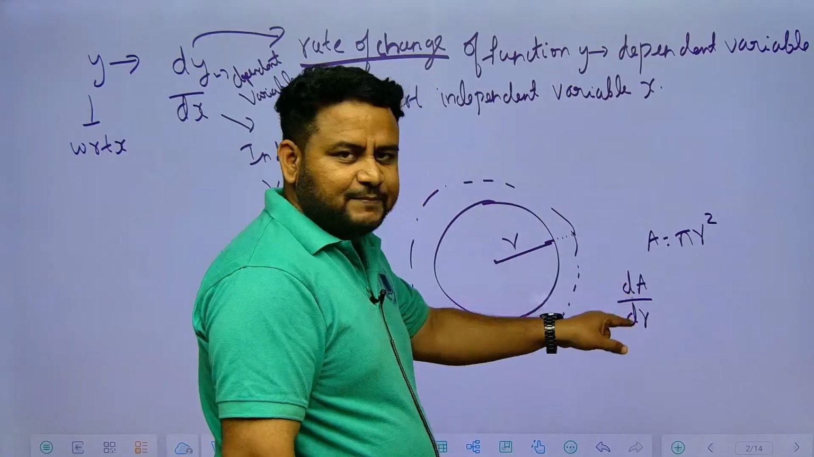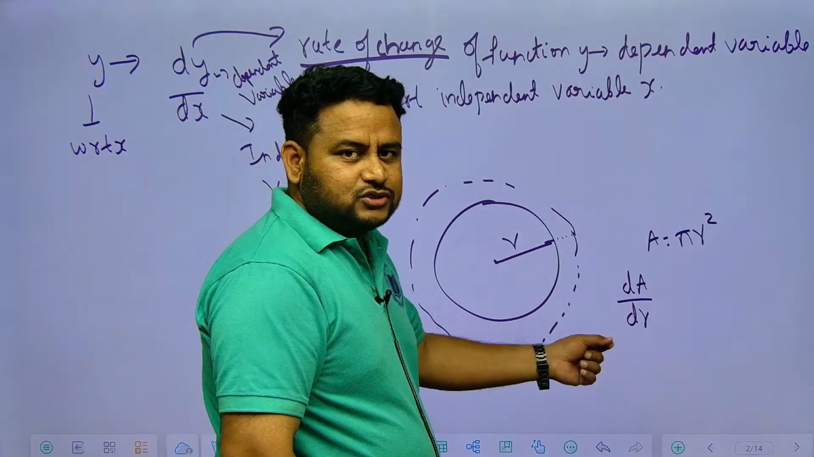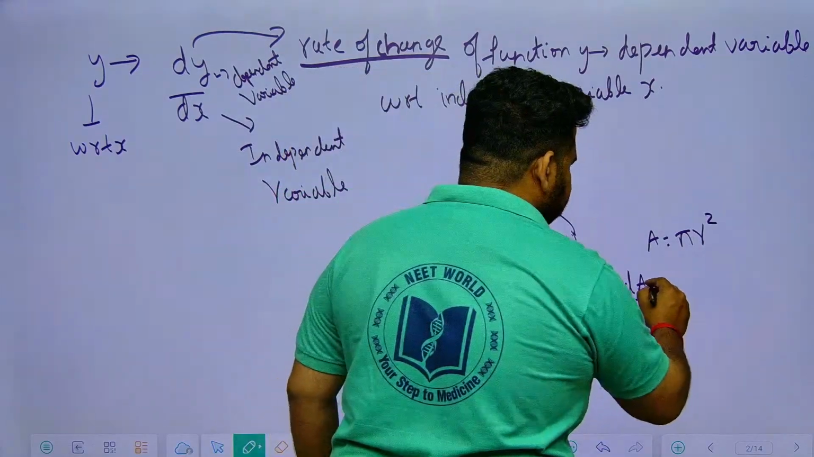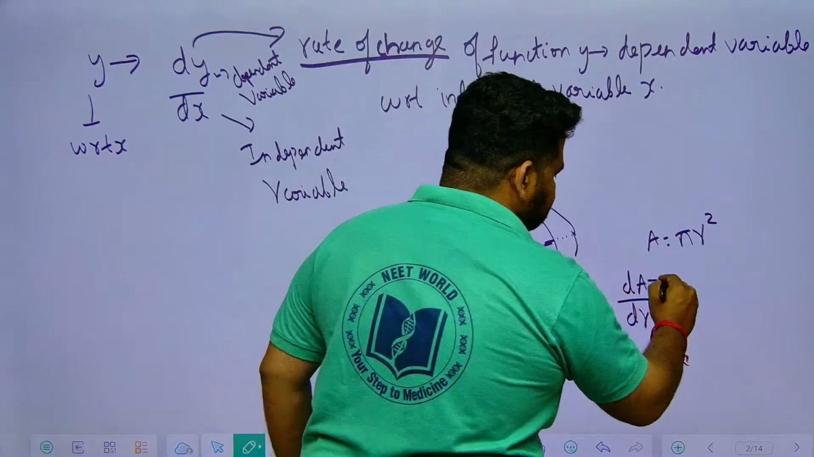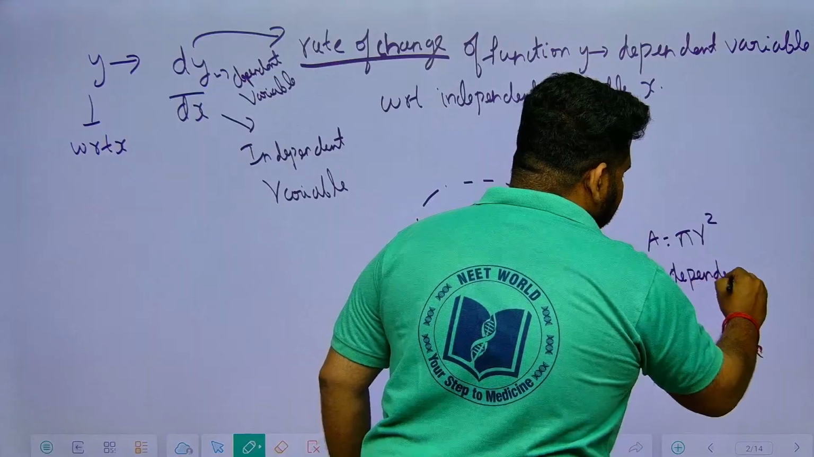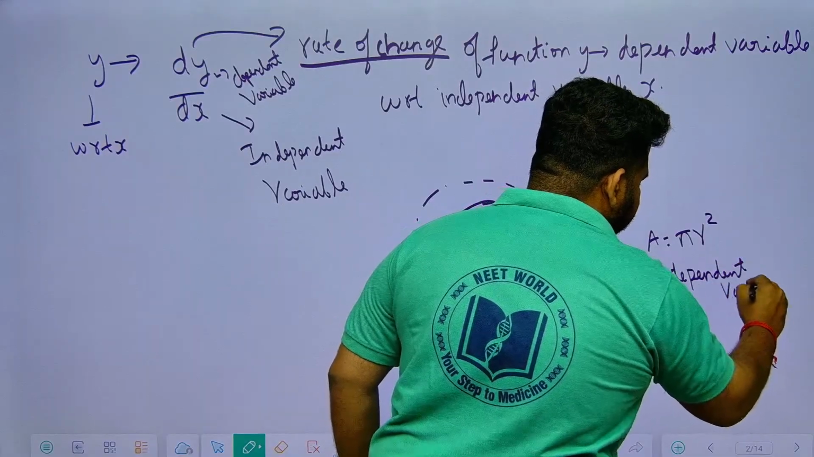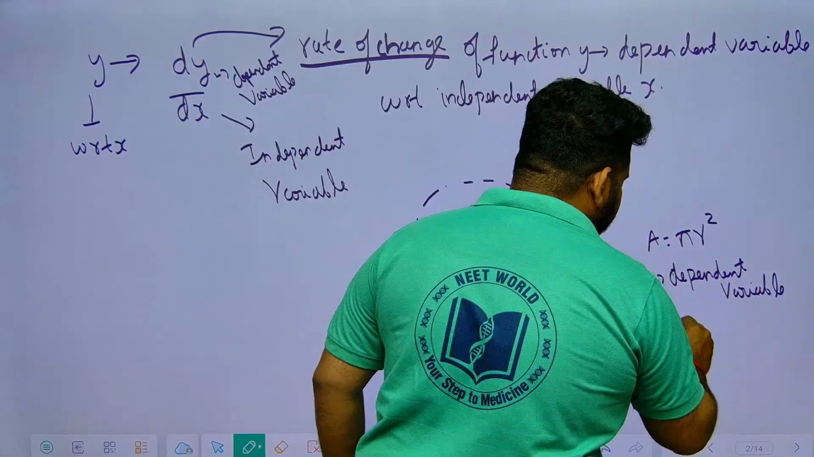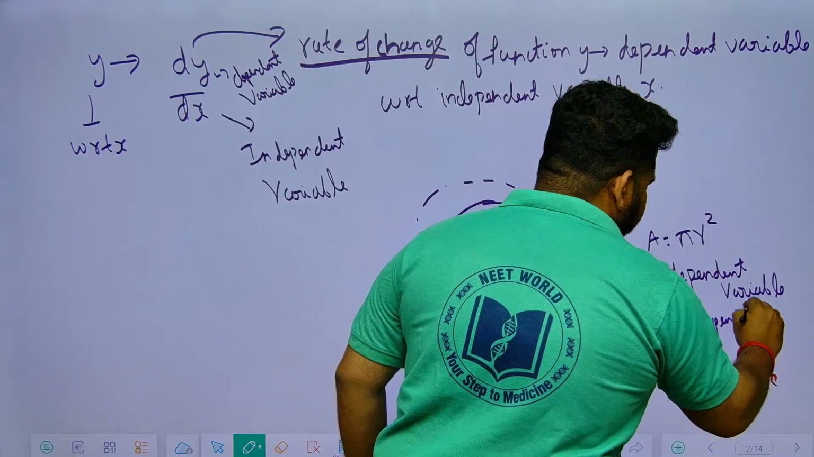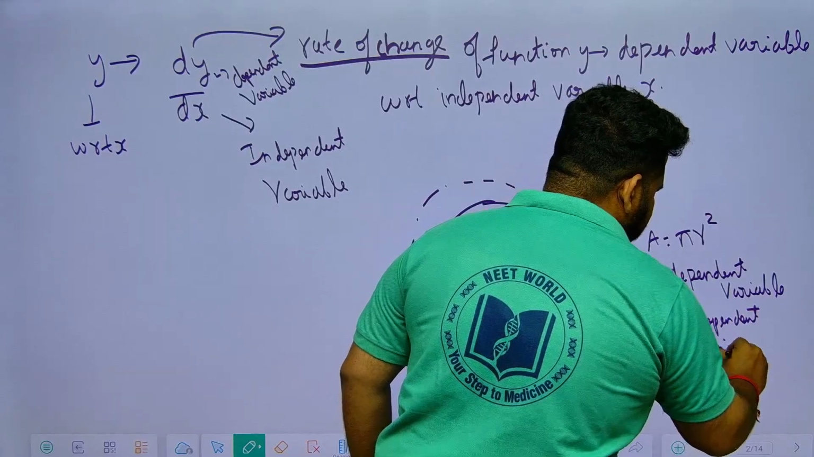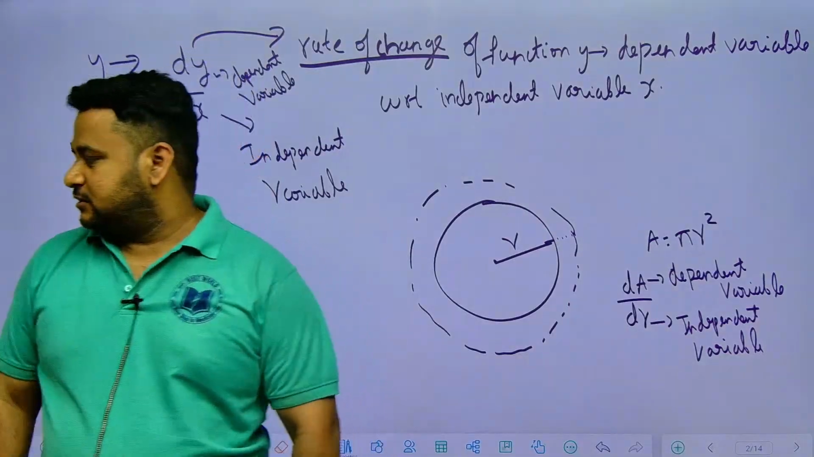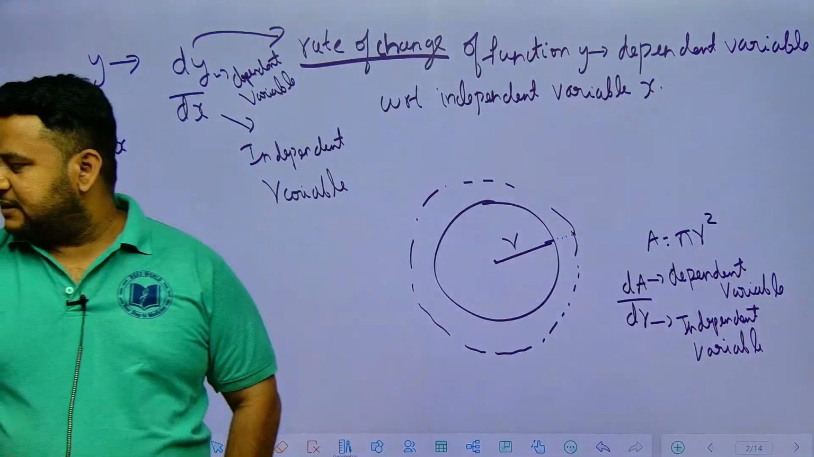This change in area came because of r. So this change in area is dependent on change in radius. That's why this dA is the change in area with respect to change in radius. This dA is dependent on r, a dependent variable, and dr is the independent variable. This is the basic meaning of differentiation.